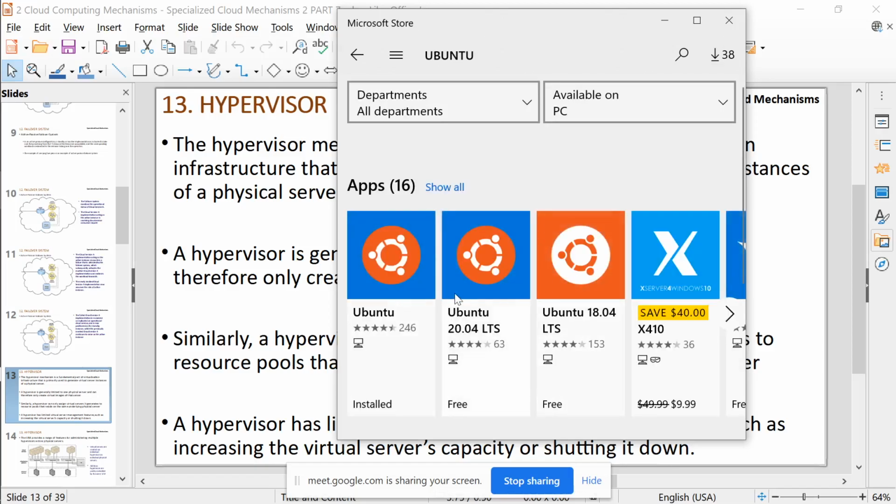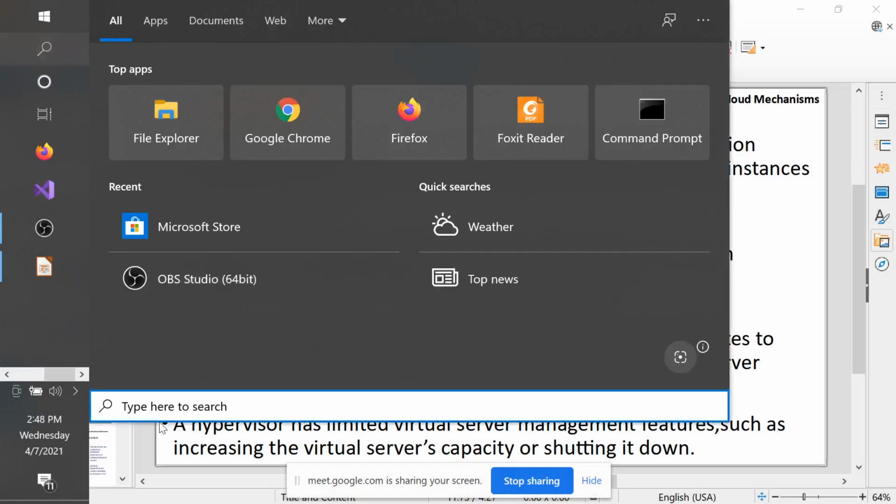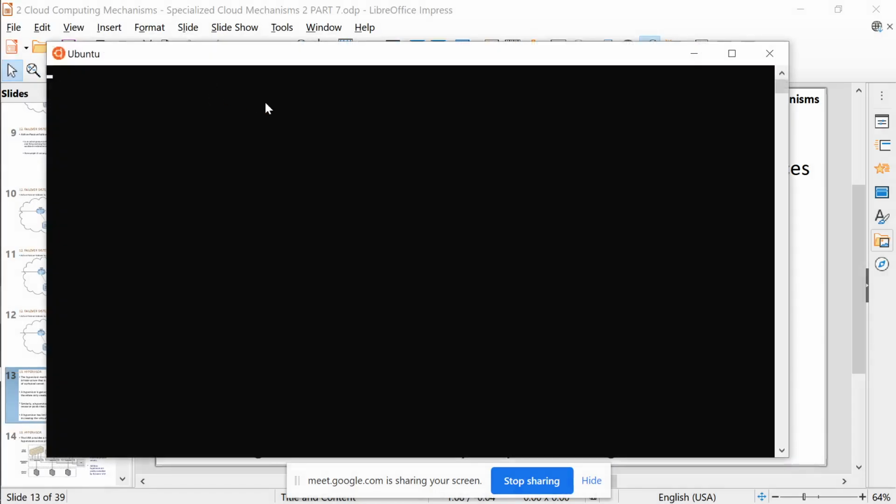Great. So you see, you have all these operating systems, and it says Ubuntu is already installed. It's like any other app; usually you have apps in mobiles, but you have apps in Microsoft Store also, and you can get all kinds of apps over here. So Ubuntu is what I installed. Once I install, it will be like any other software, and that is what you're seeing over here. And when I click, what you're getting is an operating system. It's not a simulation, by the way. It's an actual operating system.